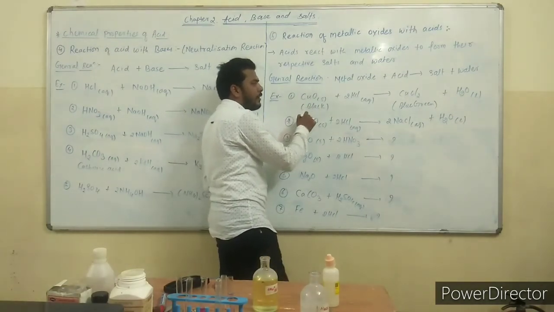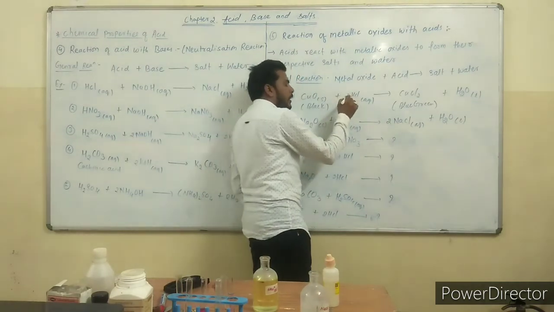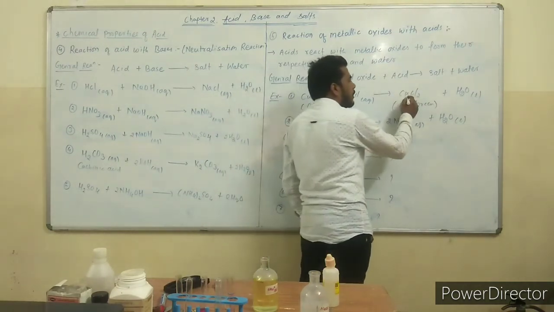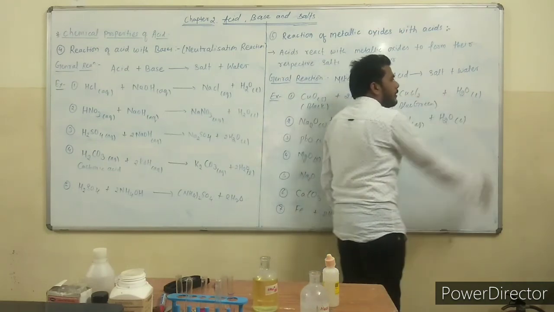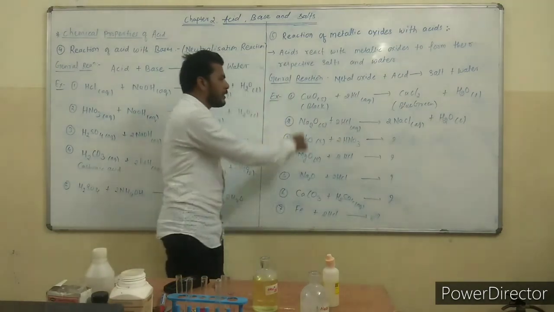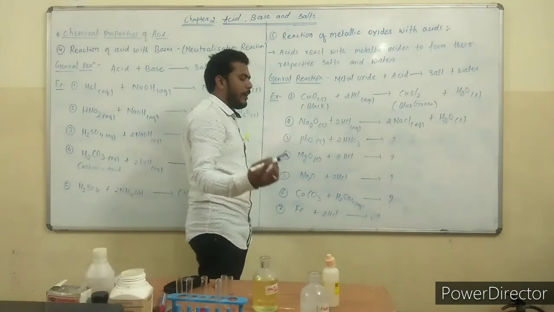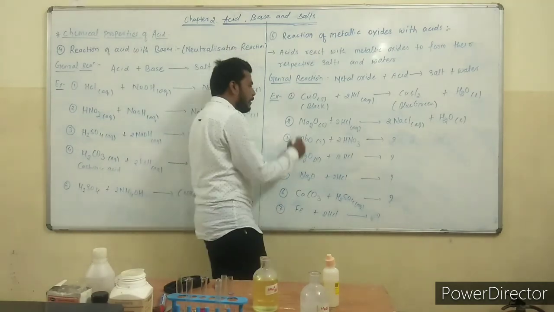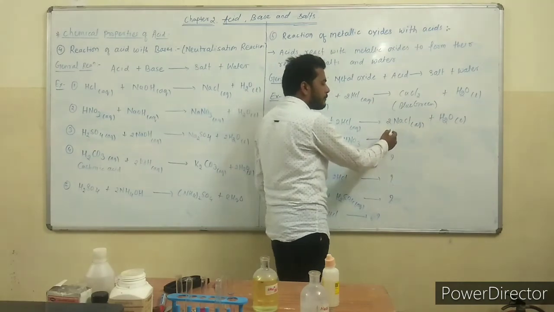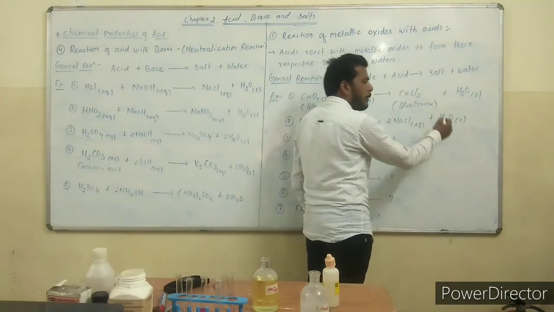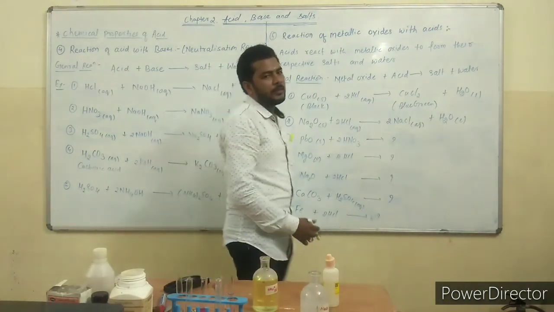It is black in color. It is treated with hydrochloric acid. It forms copper chloride, blue in color, plus water. These oxides behave as basic in nature, acting like a base. Sodium oxide reacting with hydrochloric acid forms sodium chloride plus water, and I gave some examples for the exercise.